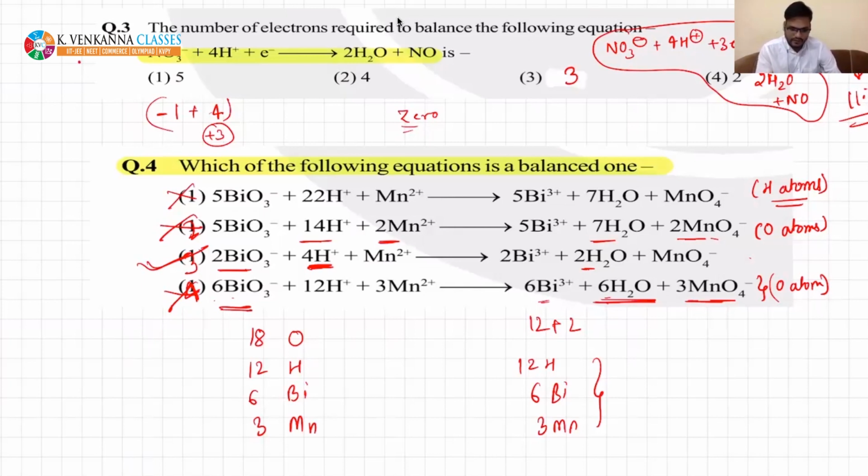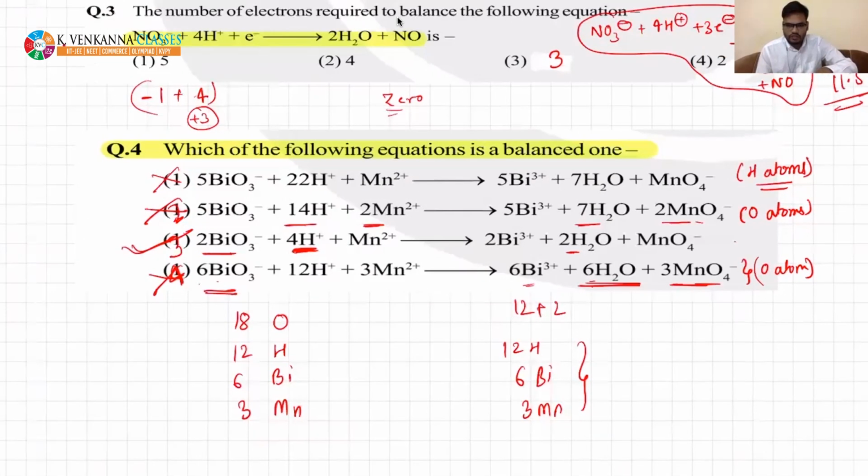By practice it will come. Bako dhyanam. I told you, bako dhyanam. So you should have focus or concentration like that only, so that you are able to identify in a few seconds that this is not correct, this is also not correct, this is correct. So it will require practice from your side. Is it okay, beta? Shall I move to the next thing?